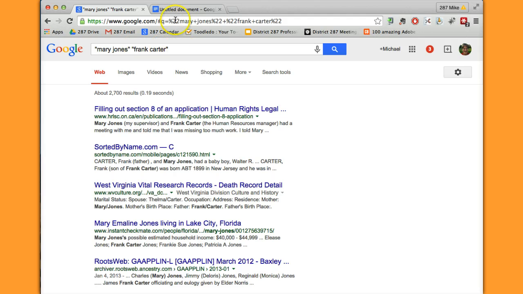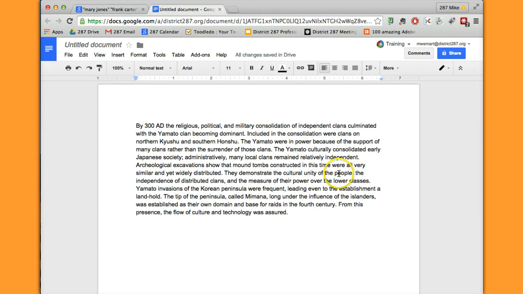Now, a second way that this can be helpful is if you want to check to see if a student has plagiarized some work. I've created a document here that's about some Japanese cultural news. And let's say, for example, we get this from a student. We're wondering, gosh, this really doesn't feel like the student wrote it. I would love to know if this was copied somewhere off the internet. Did the student plagiarize or not?